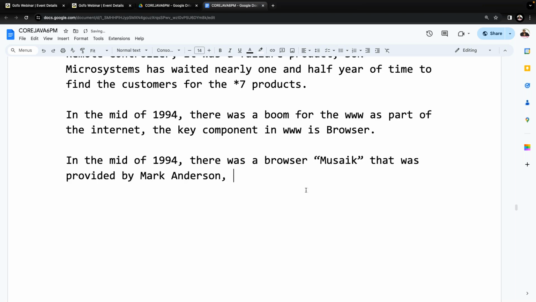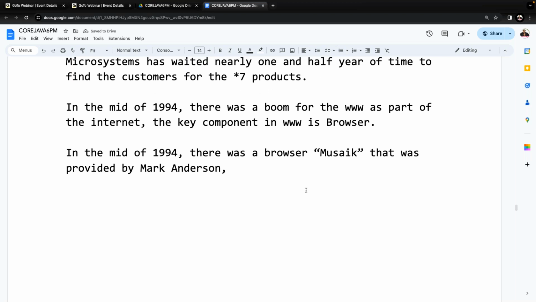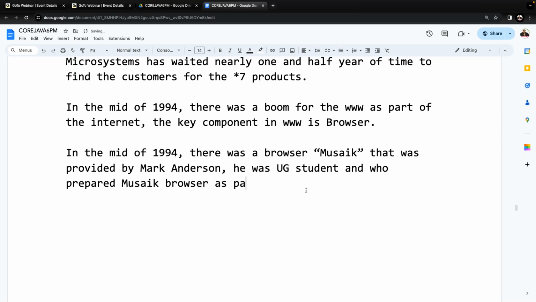He provided that Mosaic browser. He was an undergraduate student, and he prepared the Mosaic browser as part of his project work or internship.